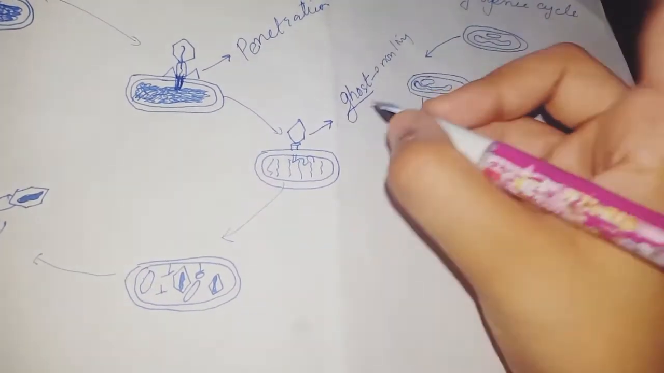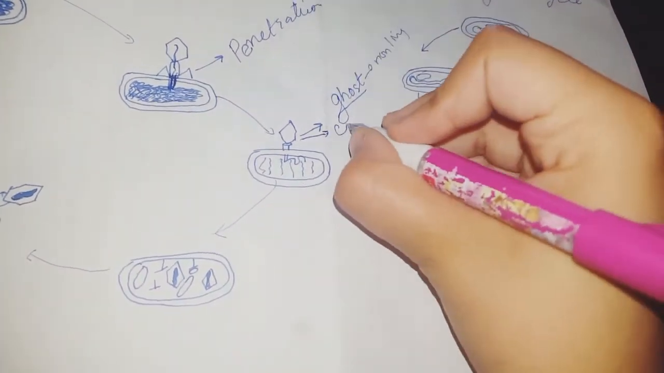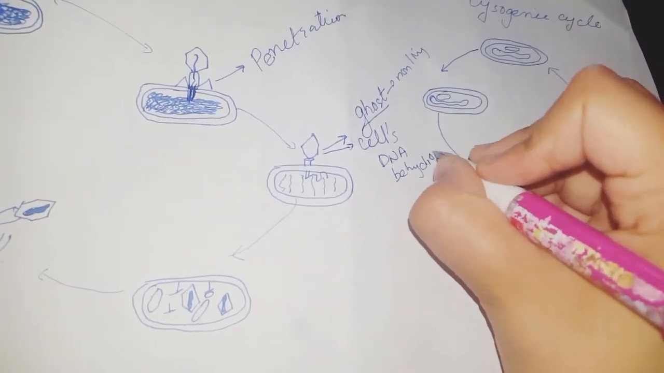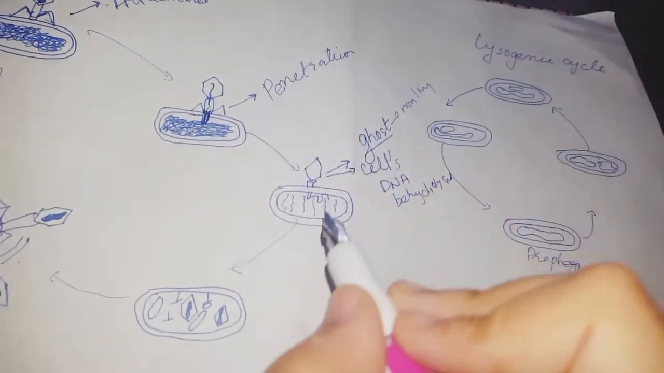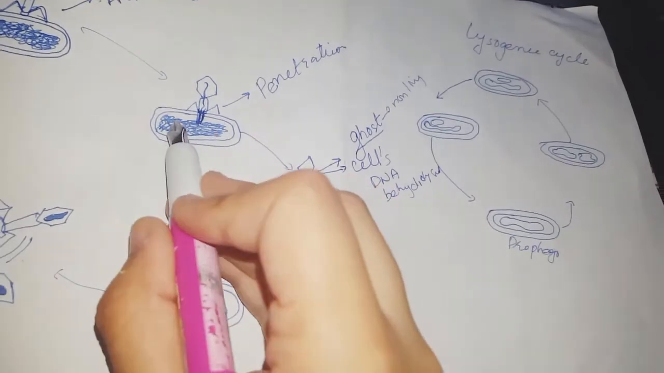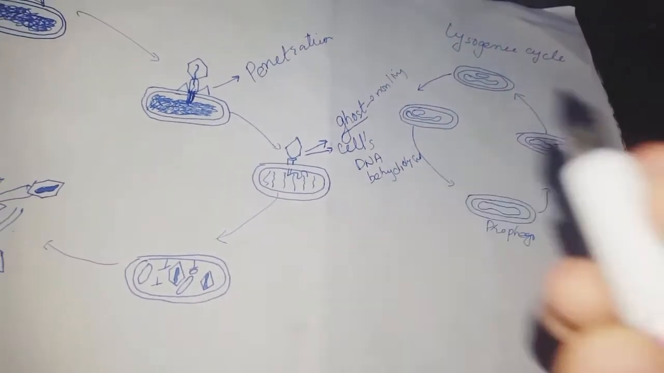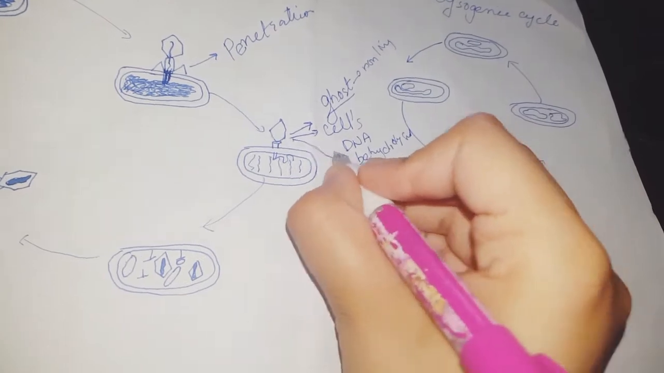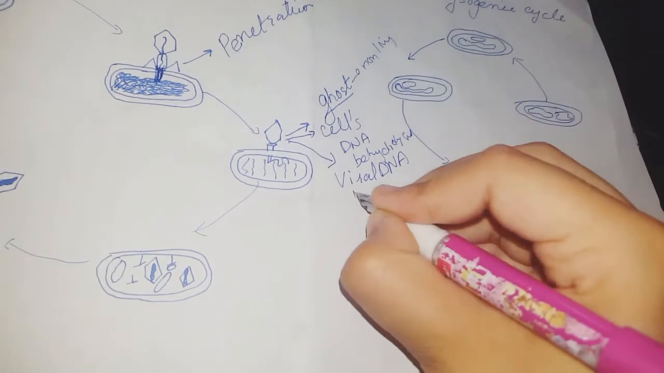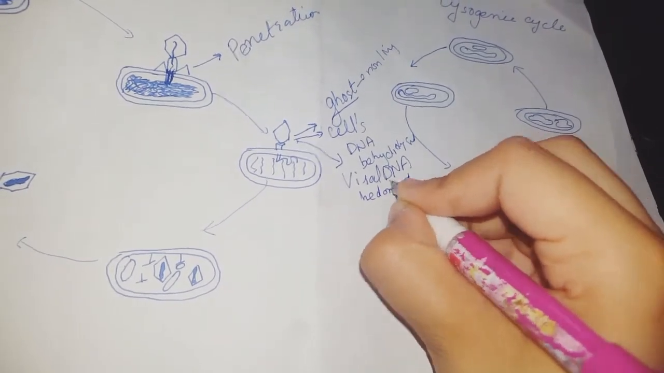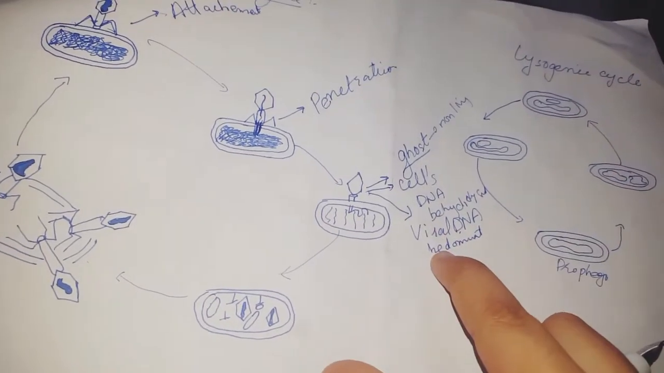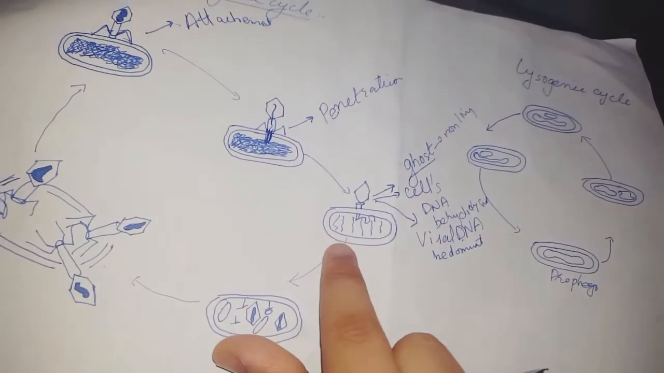And secondly in this step, the cell's DNA will be hydrolyzed. When viral DNA enters the cell, it will break the cell's DNA into pieces. Here you can see the cell's DNA is large, but here it's broken into pieces. And if it's broken into pieces, then viral DNA will be dominant, and the cell's DNA won't have any value. All the work will be done by viral DNA. So these are the three main things of the third step.